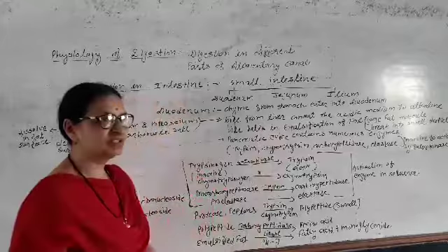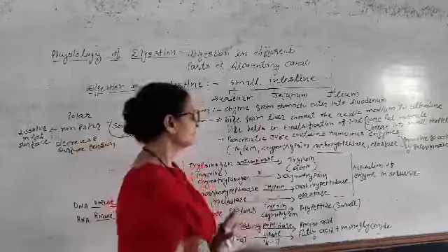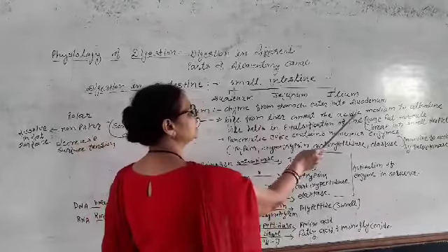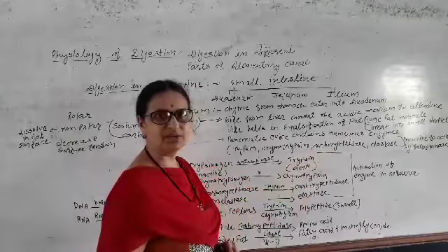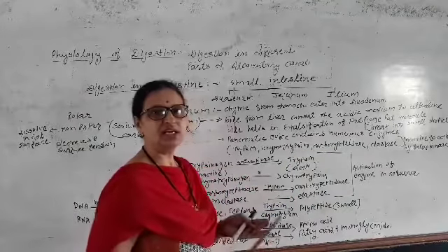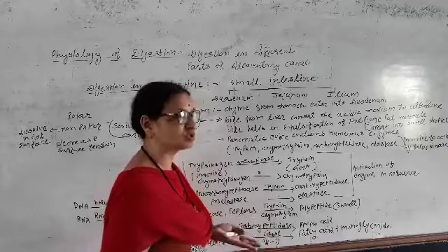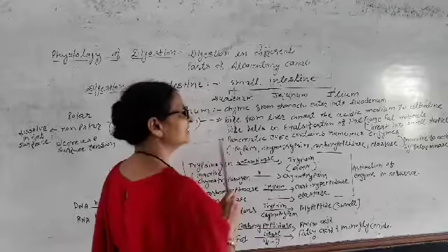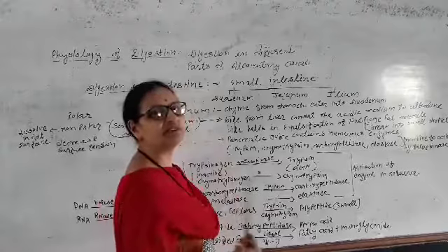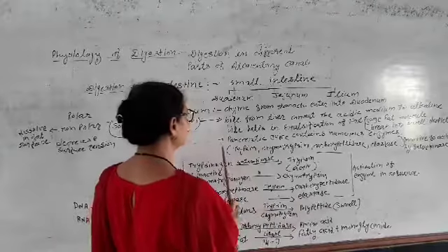So bile plays two important roles here. One, it converts the acidic medium to an alkaline medium. We know that in the stomach there is pH 1.5 to 2, a strong acid. But when food enters into the duodenum, it converts into an alkaline medium.